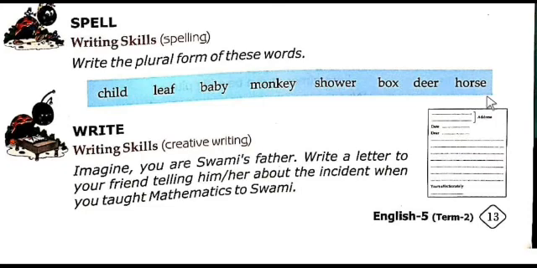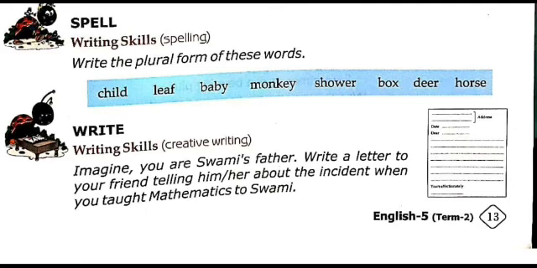Now let us go to the last one, writing skills. Imagine you are Swami's father. Write a letter to your friend telling him or her about the incident when you taught mathematics to Swami. On the left side of the page, write the address, to whom you want to send. Next, start with Dear.